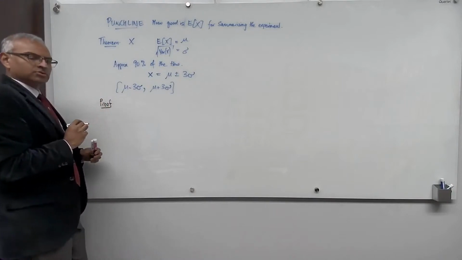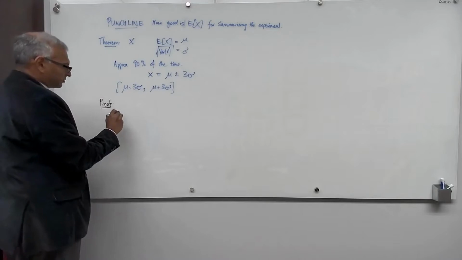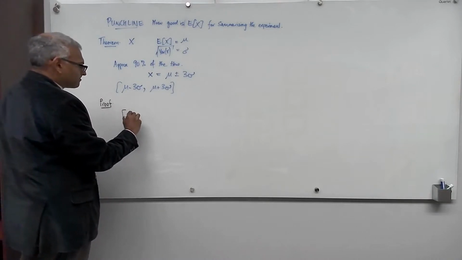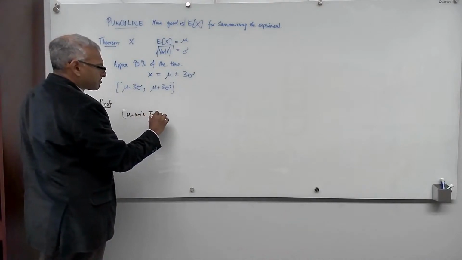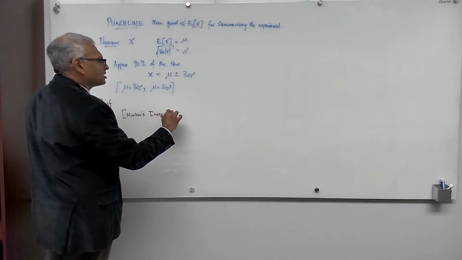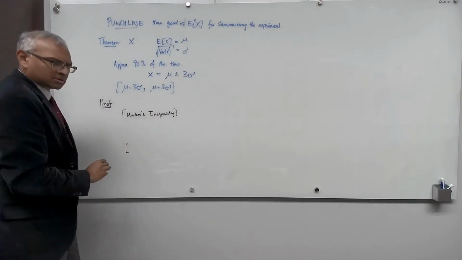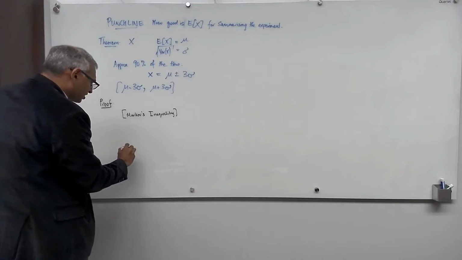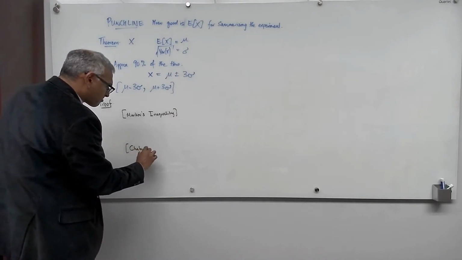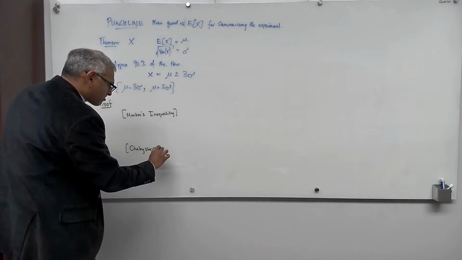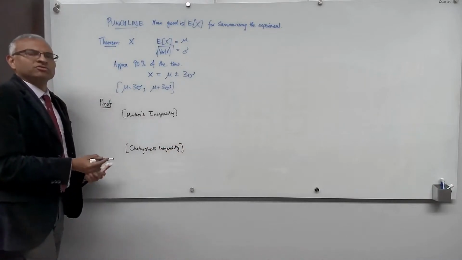Okay, so there are 2 steps. The first is sometimes called Markov's inequality. So we'll start with Markov's inequality. They're not hard. It's kind of ingenious that these guys thought of these. And then the second is what's called Chebyshev's inequality. Okay, so let's just derive both of these inequalities.